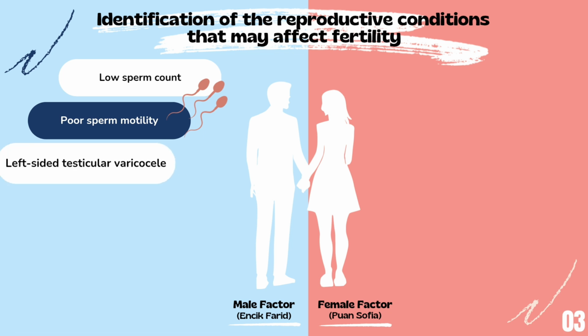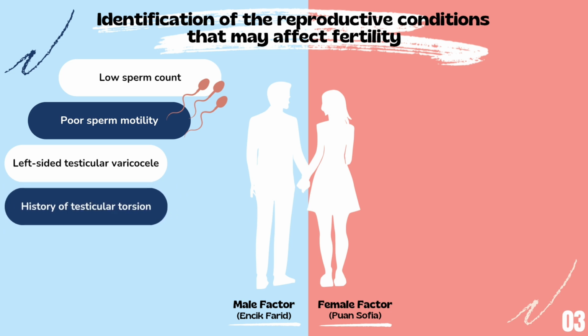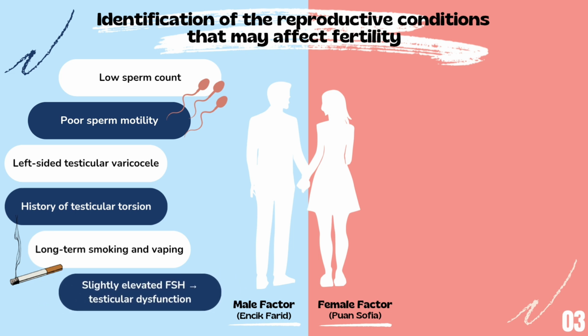The presence of a left-sided testicular varicocele increases testicular temperature and further impairs sperm motility. In addition, his history of testicular torsion may have caused permanent damage to testicular tissue, leading to reduced sperm production. Long-term smoking and current vaping contribute to oxidative stress and damage sperm DNA. His slightly elevated FSH level suggests compensated testicular dysfunction, indicating that the testes are under stress to maintain sperm production.